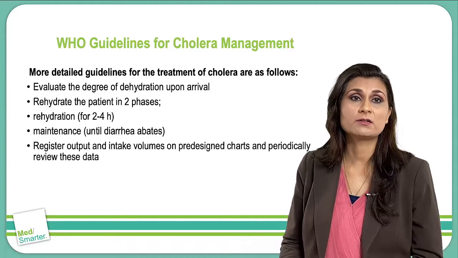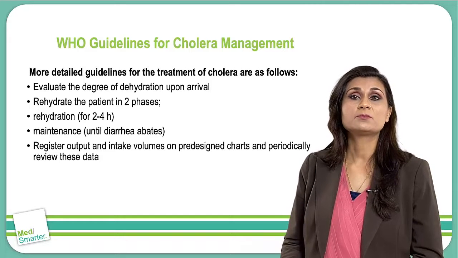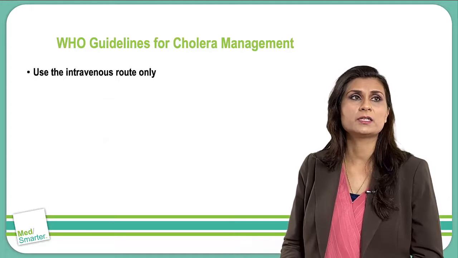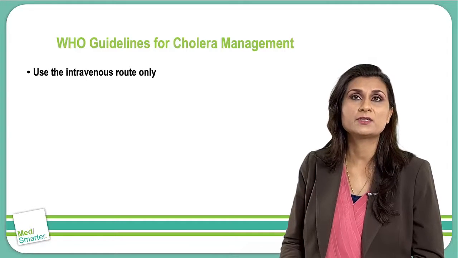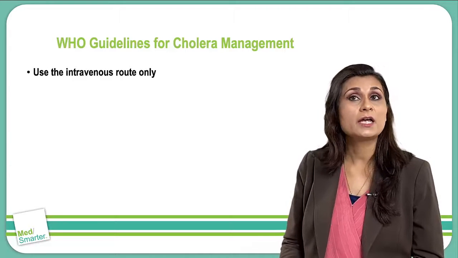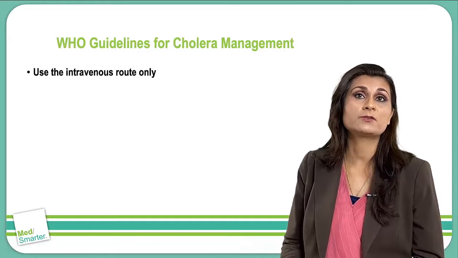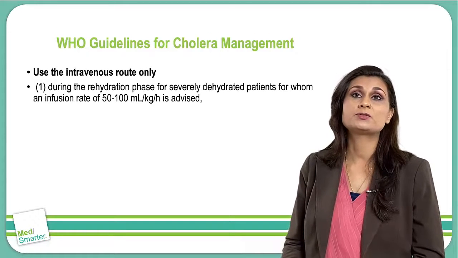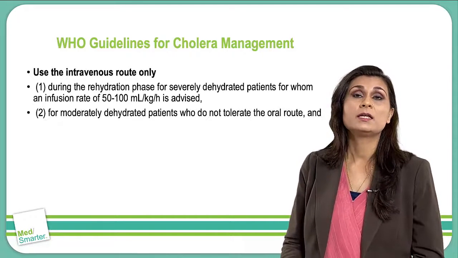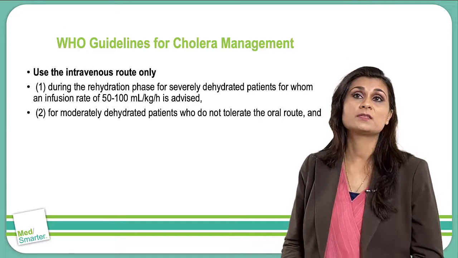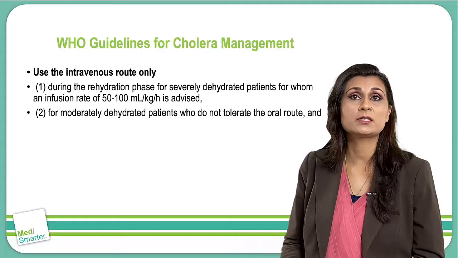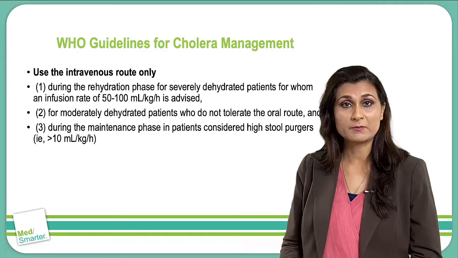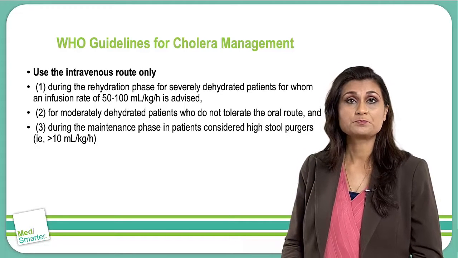Then use the intravenous route. The intravenous route is used during the rehydration phase for severely dehydrated patients, for whom an infusion rate of 50 to 100 milliliters per kilogram per hour is advised, and for moderately dehydrated patients who do not tolerate the oral route, and during the maintenance phase in patients with high stool purges, more than 10 milliliters per kilogram per hour. Those are the patients we are going to give the intravenous route, through the drip.